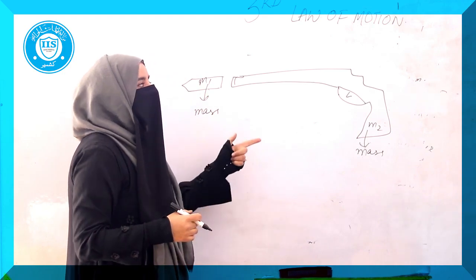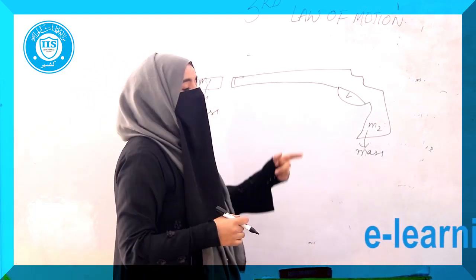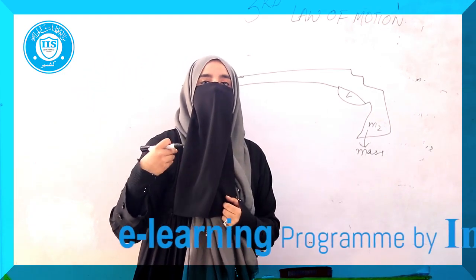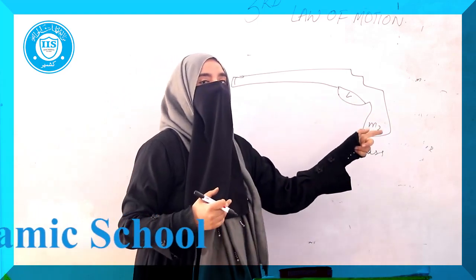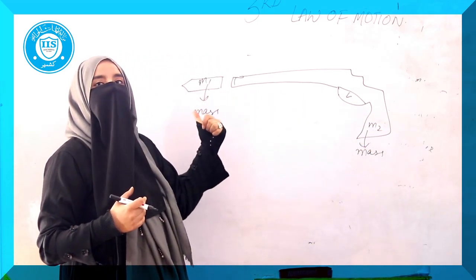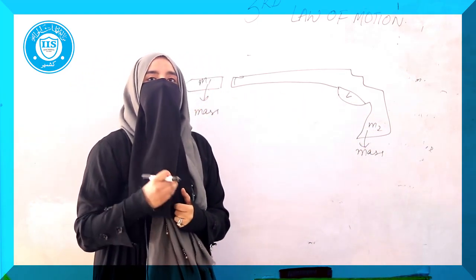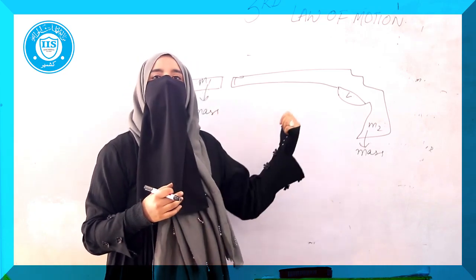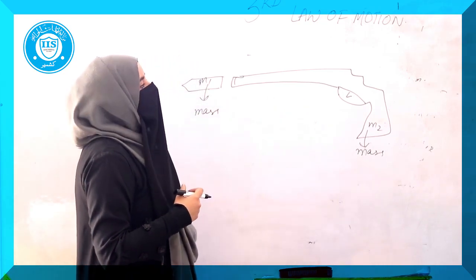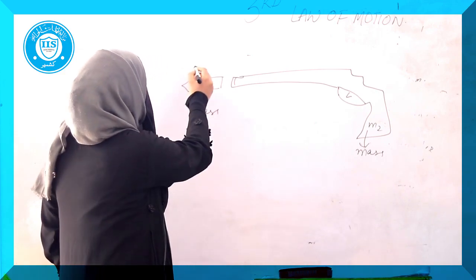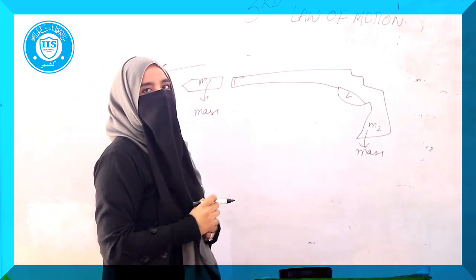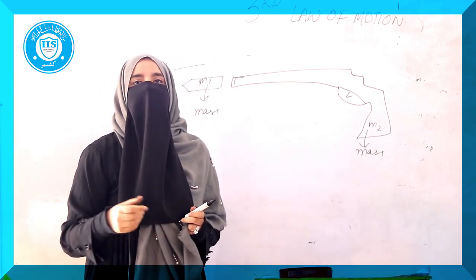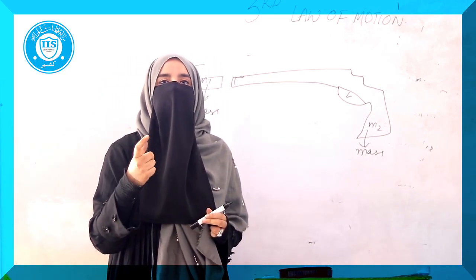The person who is using the trigger will feel that his shoulder is being pushed backward. Why? Because once you trigger the gun, the bullet will come out with a greater velocity. Since the mass of the bullet is lesser than the mass of the gun, it will start accelerating in this direction. Let's say this bullet is the first object on which the action has been exerted by the trigger.